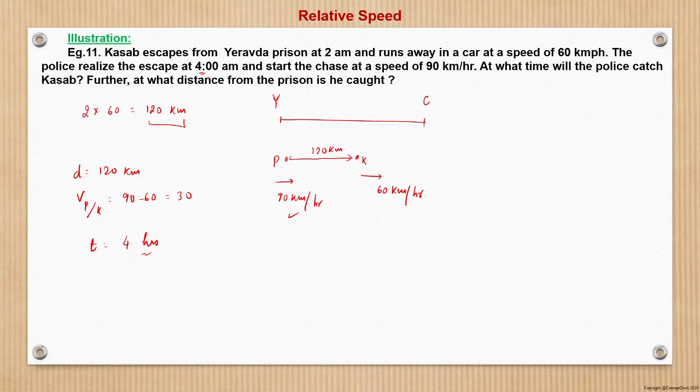The police start at 4 a.m., so they will catch him 4 hours after 4 a.m., that is 8 a.m. in the morning, right? At what distance from the prison is he caught? Either the police run for 4 hours at 90 kilometers per hour, or Kasab runs for 8 hours at 60 kilometers per hour.